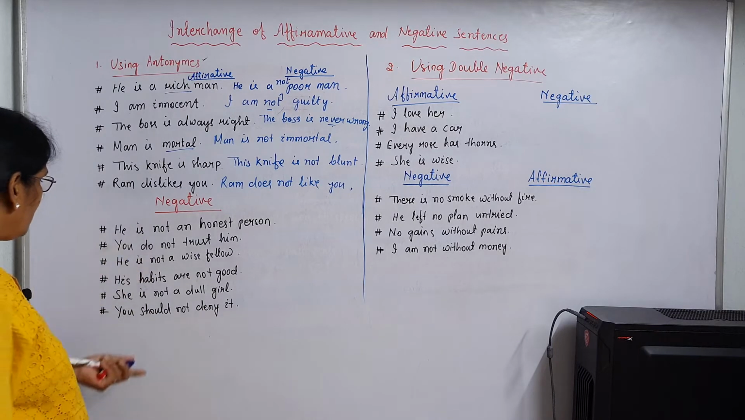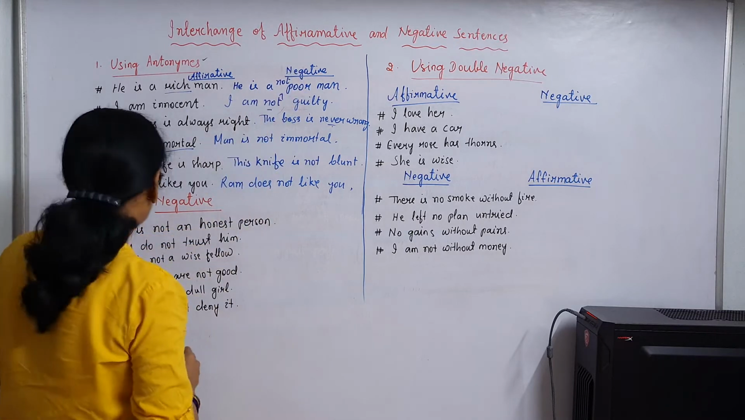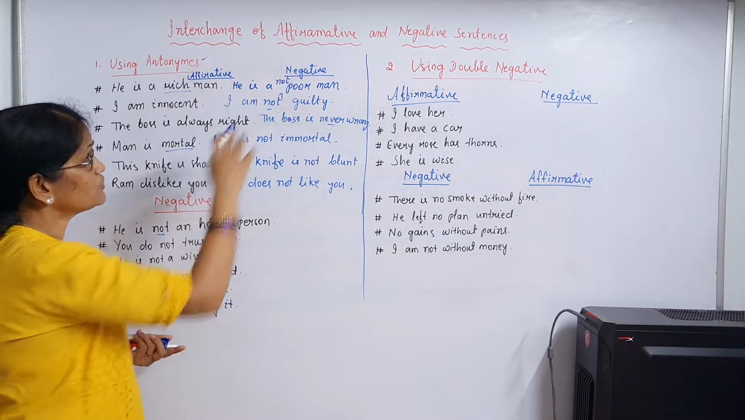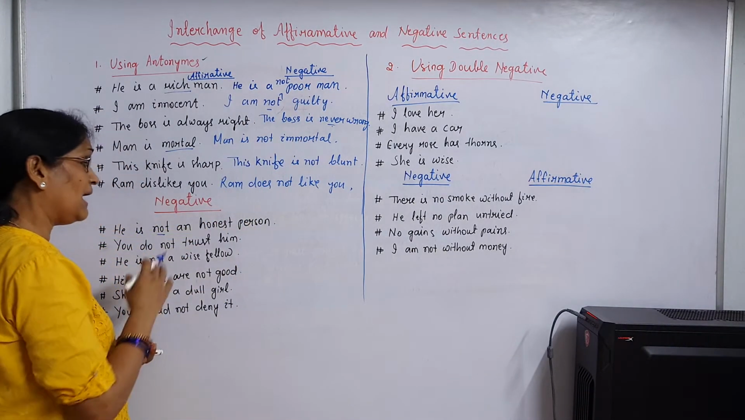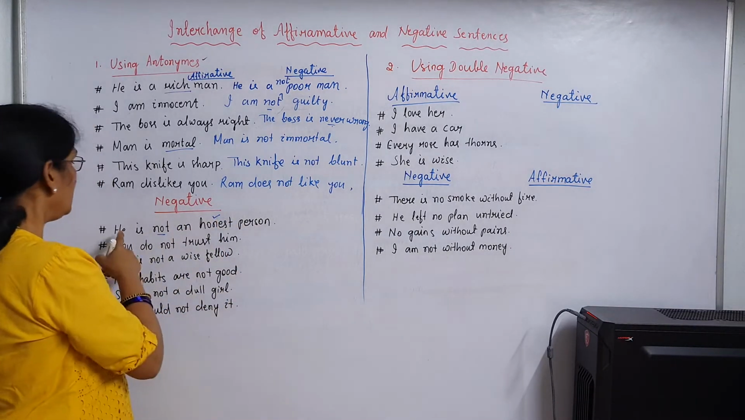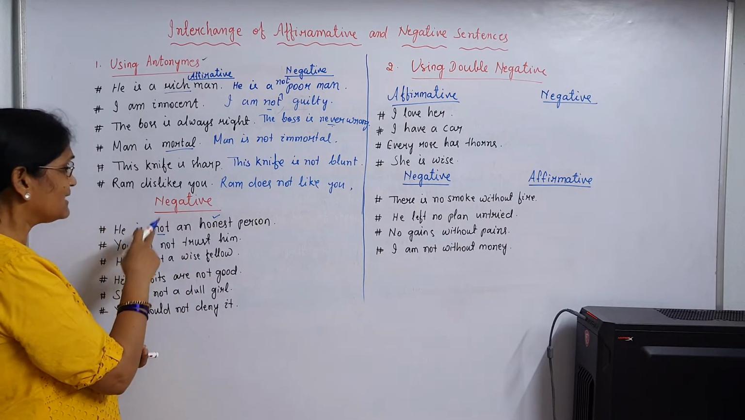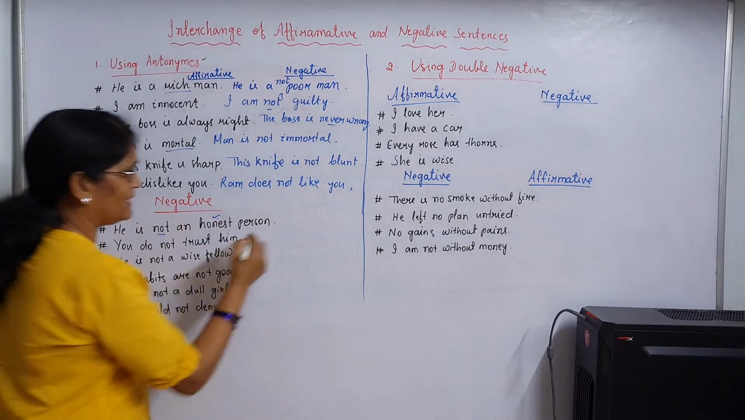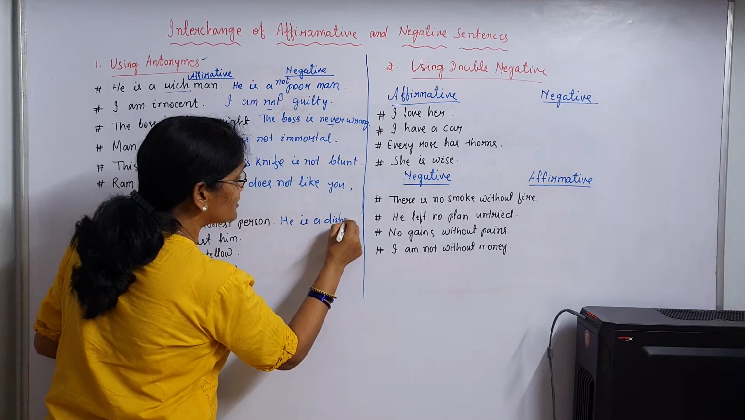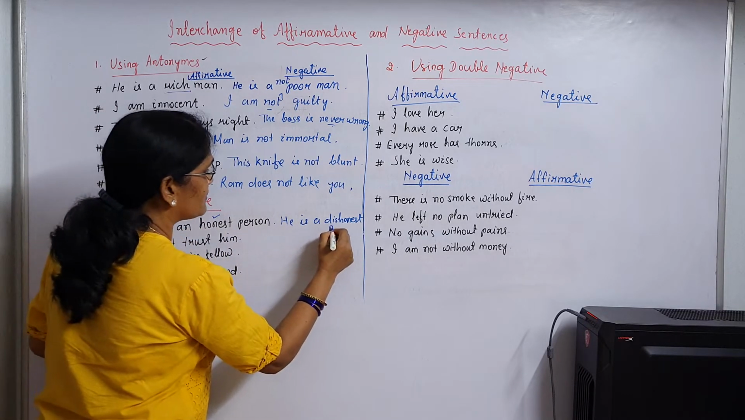Here I represented some negative sentences. We have to change it into affirmative. He is not an honest person. Here not is used, we have to remove not because we are writing the affirmative sentence, and use antonym. What is the negative of honest? He is not an honest person. That means what? He is a dishonest person. Honest, dishonest, and remove negative word not. Dishonest person.